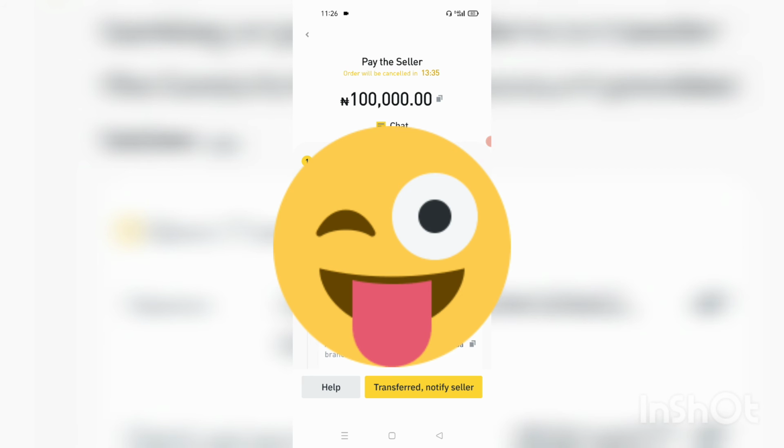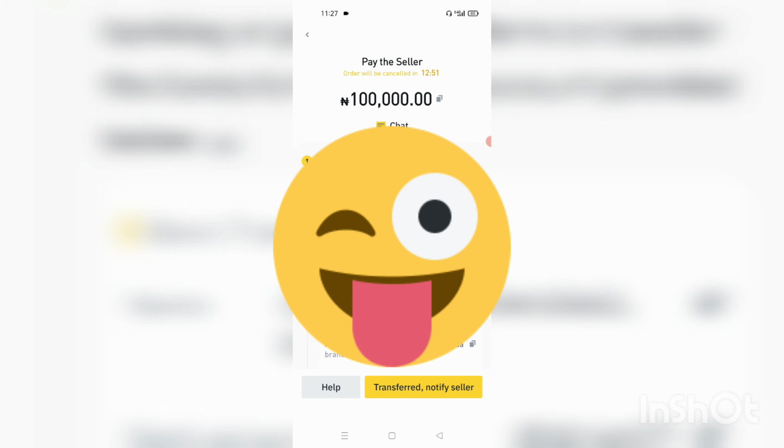Okay, so once I've gotten this information, I will now go back to my own mobile app on my phone and open my mobile app of any bank I use, any bank at all. Then I will input this account number, input the account name, and then I will also input the exact figure. Now, the first due diligence you have to do is that ensure that the account number you are using to make this payment bears the same name as the name on your verification ID on Binance. So the ID used to verify your account on Binance must bear the same name as the name you have on this account.